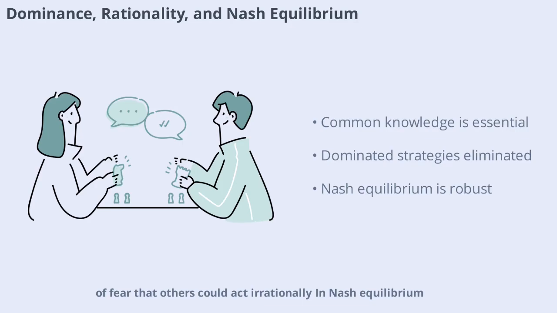In Nash equilibrium, every player's strategy must be a best response to the others. Strictly dominated strategies can never be part of a Nash equilibrium, as they always yield lower payoffs. This distinction between individual and common knowledge of rationality is key to understanding why some strategies are eliminated and why Nash equilibrium is a robust solution concept.